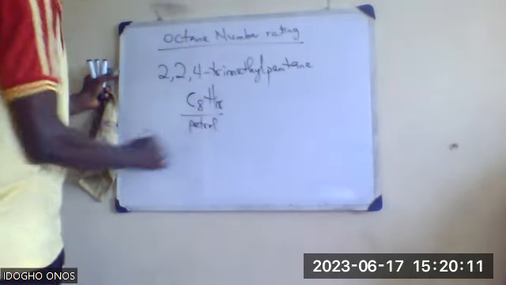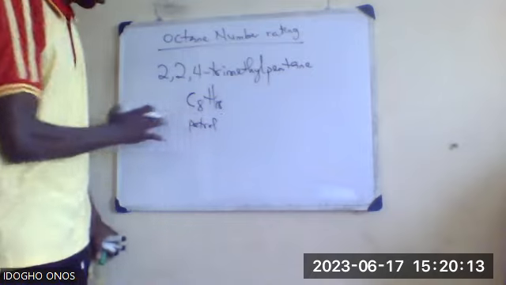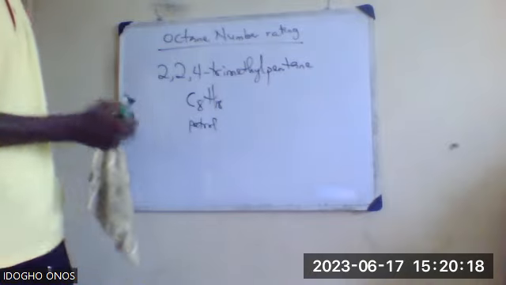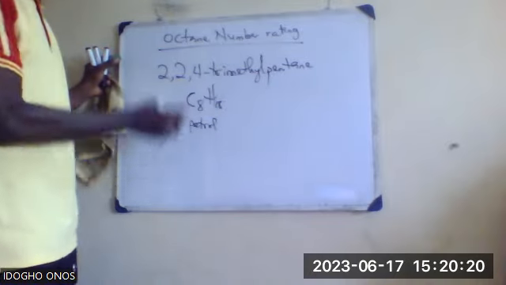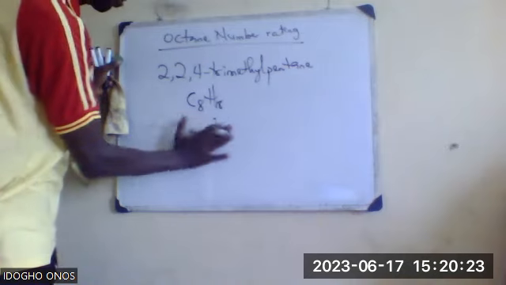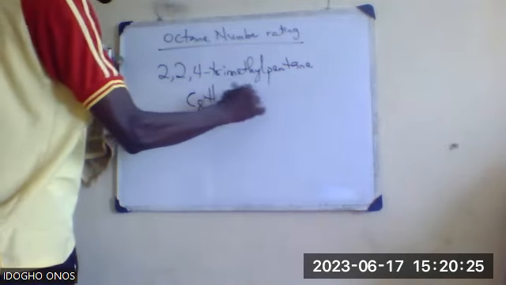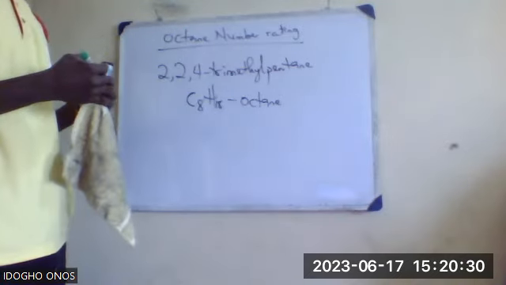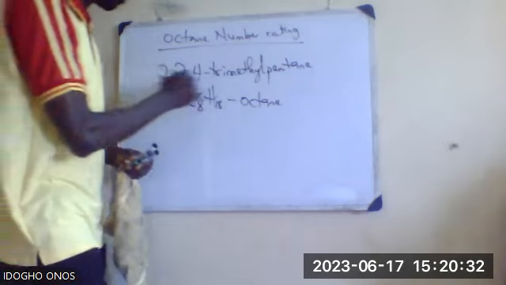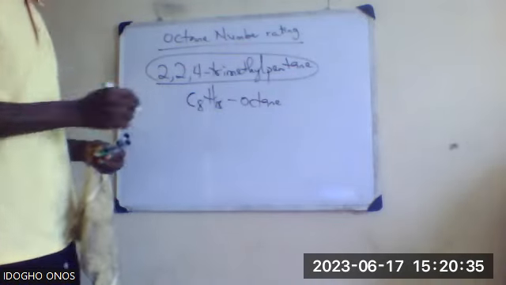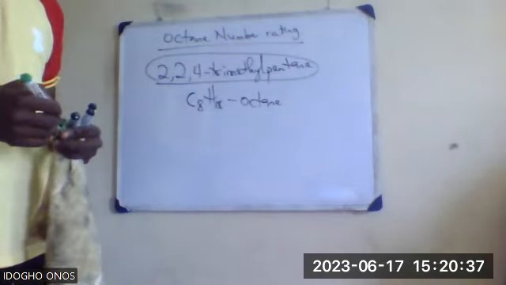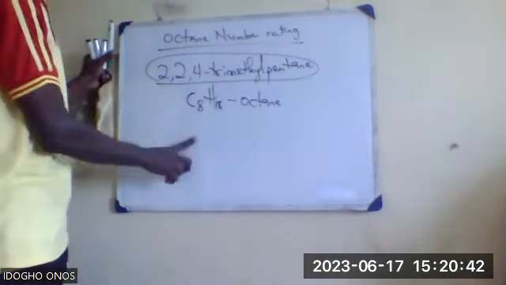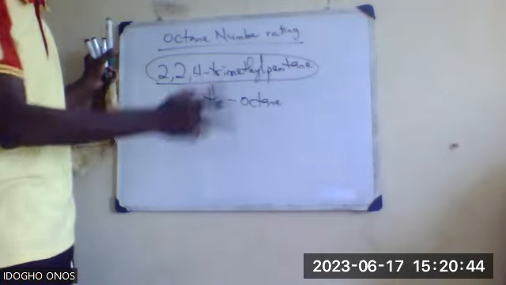If you remember, I was doing the catalytic cracking. This is petrol. So 2,2,4-trimethylpentane is an isomer of octane. Hence we say octane number, or octane rating. A petrol that has a higher value of this is a high grade petrol. Remember we said reforming is simply the process of converting straight chain hydrocarbons into branch chain hydrocarbons.